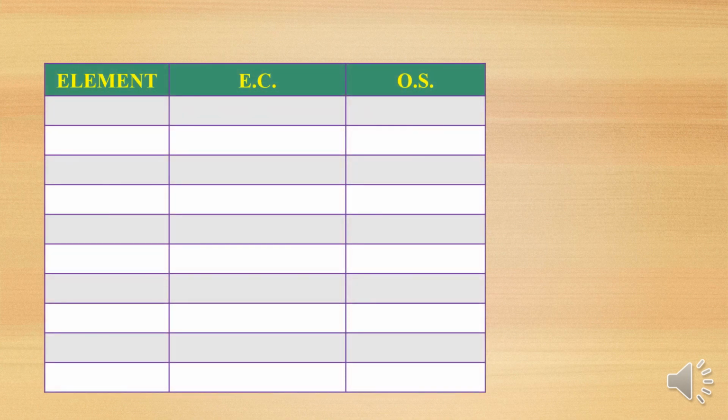Now take the example of the 3d series, the first transition series, from scandium to zinc. Scandium has atomic number 21, so the electronic configuration is 4s2 3d1, that is argon 18, 3d1 4s2. Now 4s is completely filled with 2 electrons, and in 3d only one electron is present, which is an unpaired electron. Now we want to see the oxidation state of scandium.